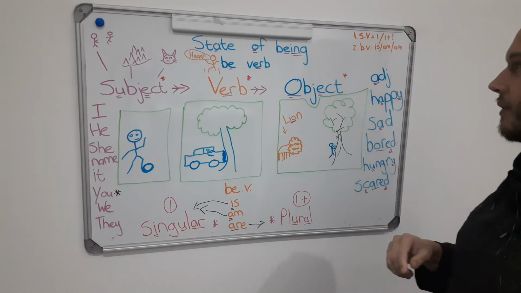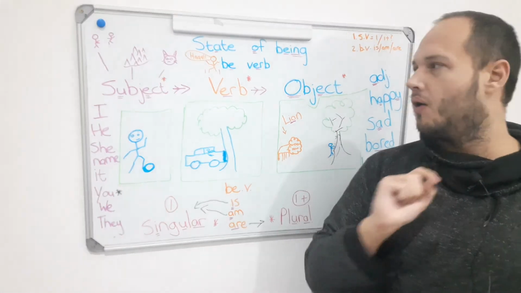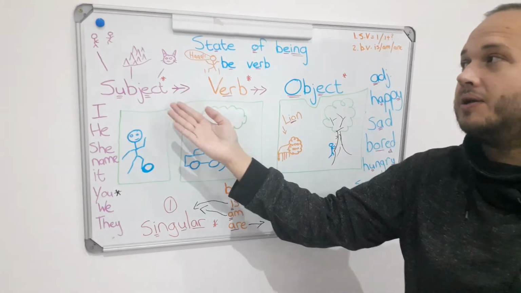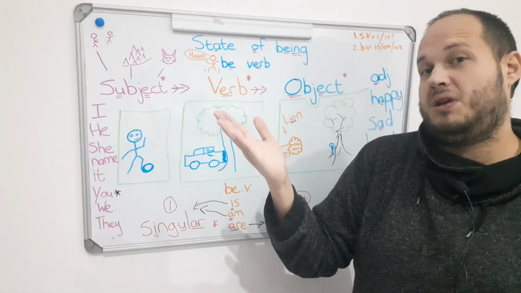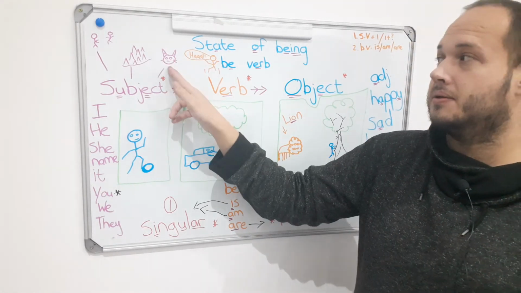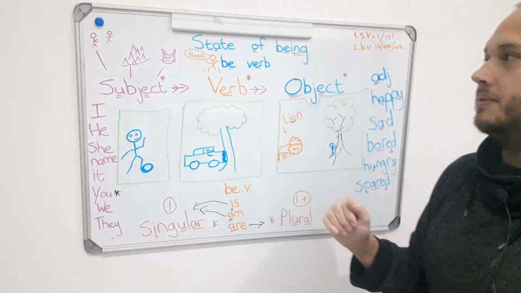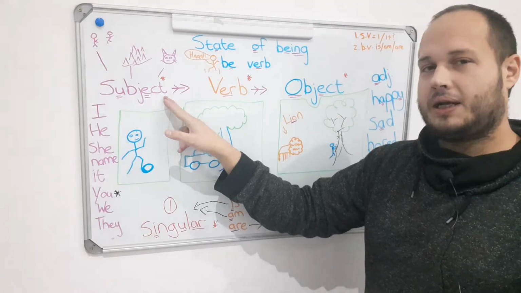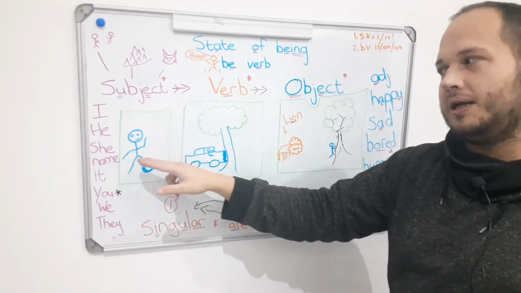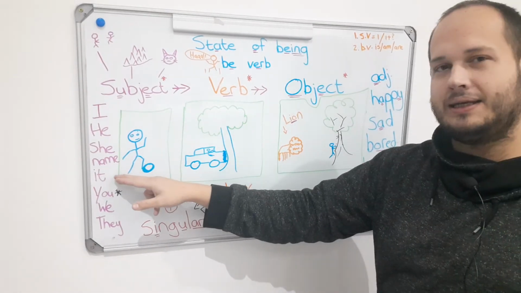Yes. Question. What three subjects do we know? People, places, things. Some subjects: I, he, she, name, and it.